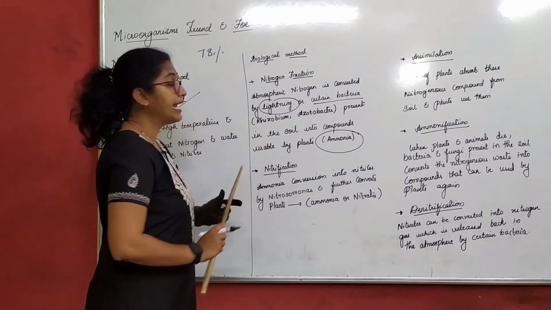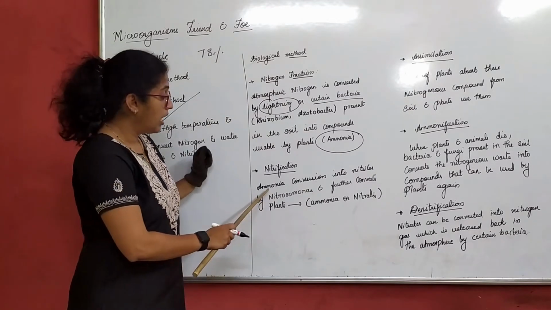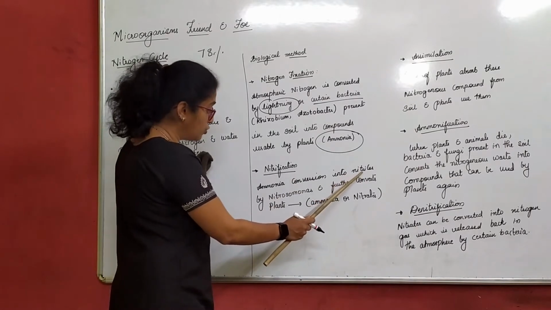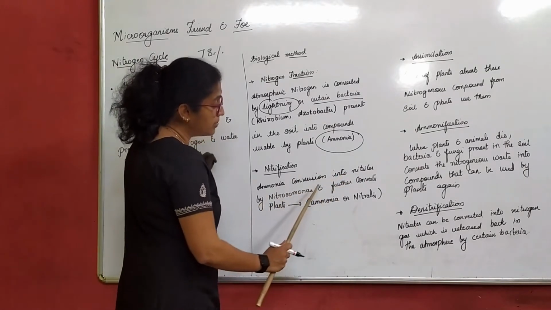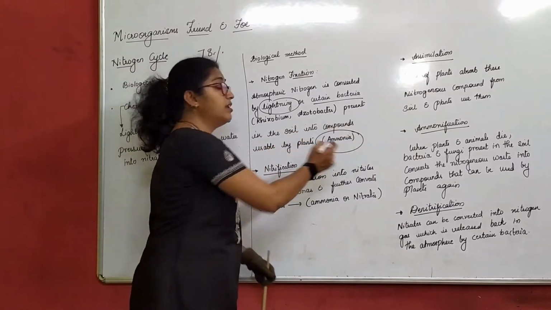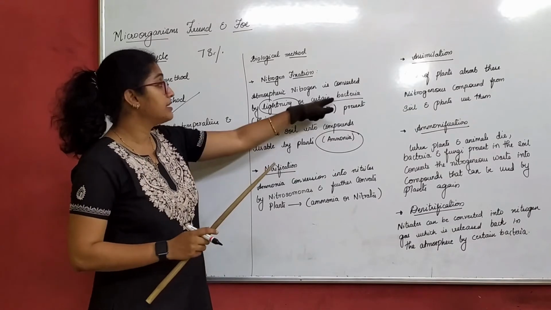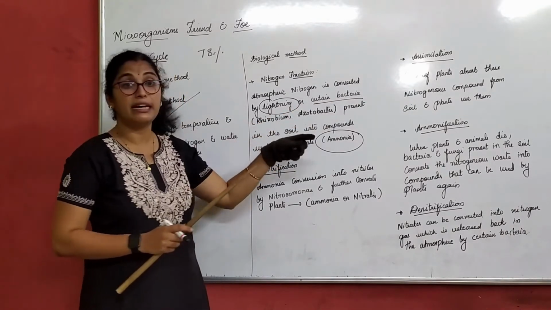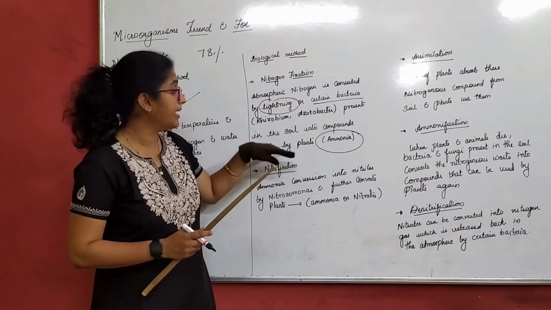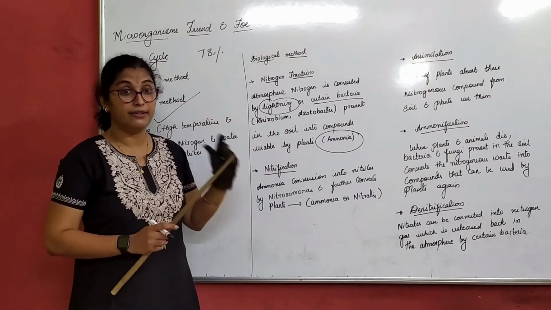The second part is nitrification. What exactly happens after fixation? Ammonia converts into nitrates by Nitrosomonas and further converts. First of all, understand that the nitrogen present in the atmosphere is converted by certain bacteria in the soil into ammonia, a usable form, right?